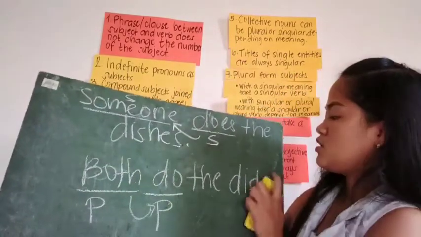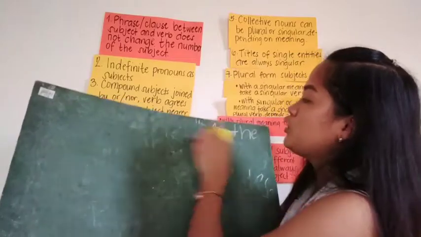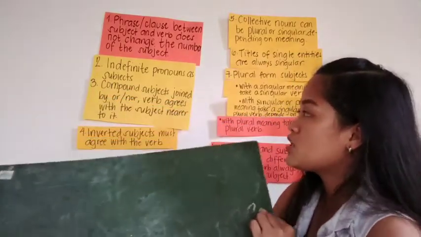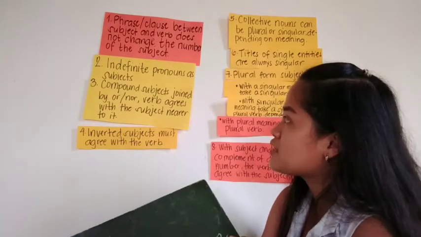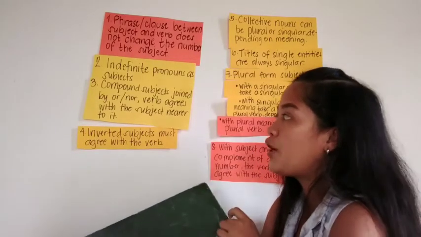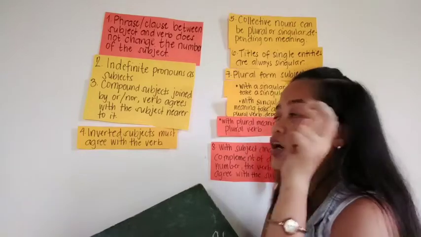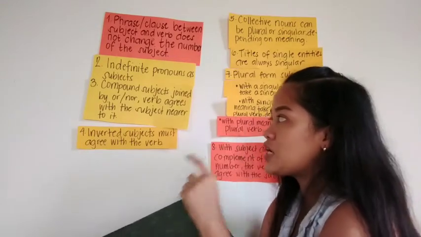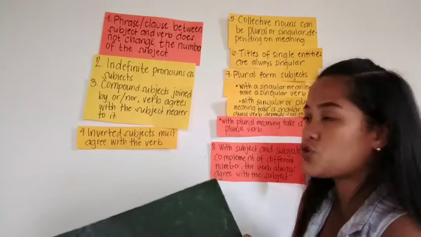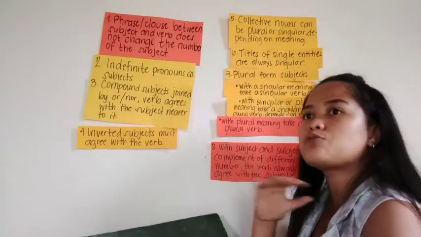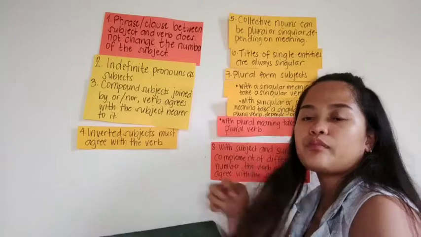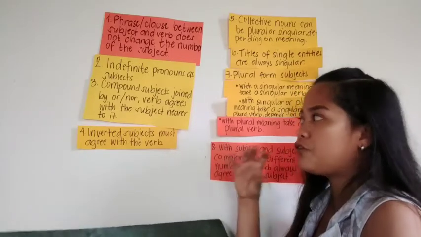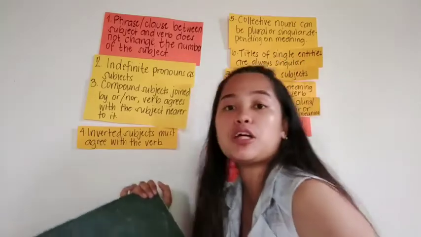Okay. So, let's proceed to the third rule of subject-verb agreement. Compound subjects joined by or, nor: the verb must agree with the subject nearer to it. So if a subject has the word or, nor, the verb must agree with the subject nearer to it.